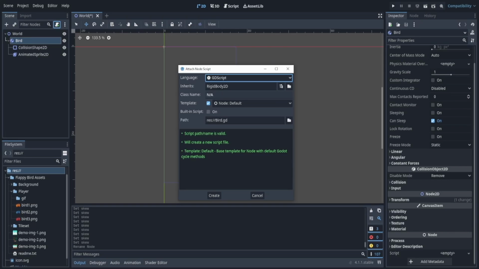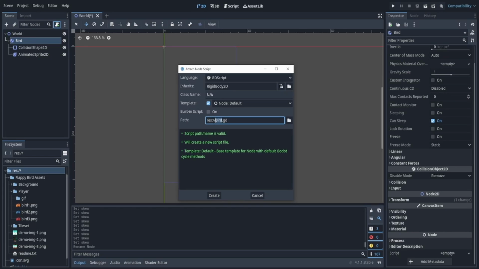Now we see here the inherits. We'll actually see what this does in a minute when I create this, but what also matters is the template and the built-in script. Template is actually new, which is cool. There's no real template for the bird or the rigid body. However, for some other nodes, there are some templates, but either way, we're going to leave this as node default. For the built-in script, if I select it, essentially I cannot find the script in my files. It is a built-in script in this node.